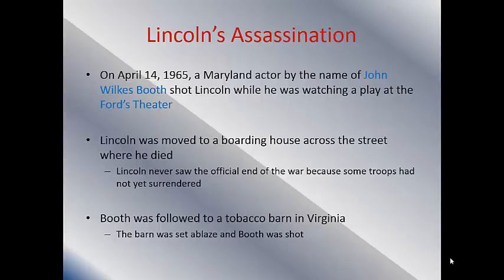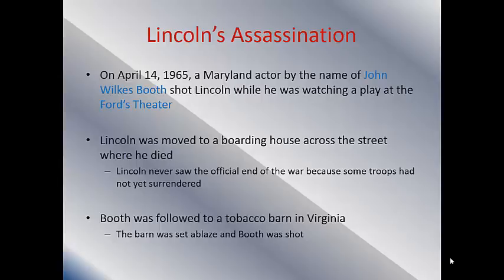Lincoln is watching a play with his wife when a Maryland actor, remember that's actually a border state, he's actually a Southern sympathizer. He's an actor who comes behind Abraham Lincoln and shoots him, and then he jumps off the balcony, runs away, and Lincoln, they try to bring him across the street. They put him in a bed. He's bleeding. He's dying. There's nothing that could happen here, and he eventually dies.